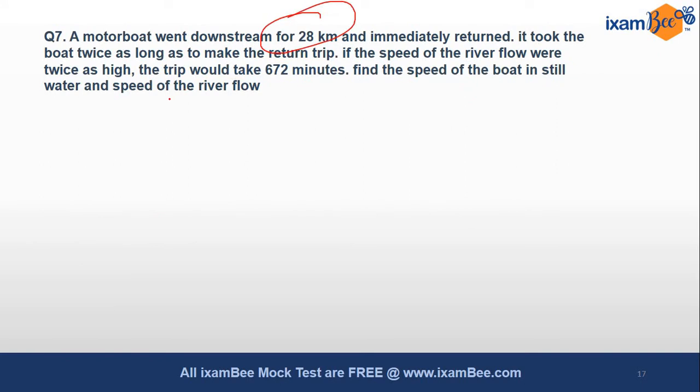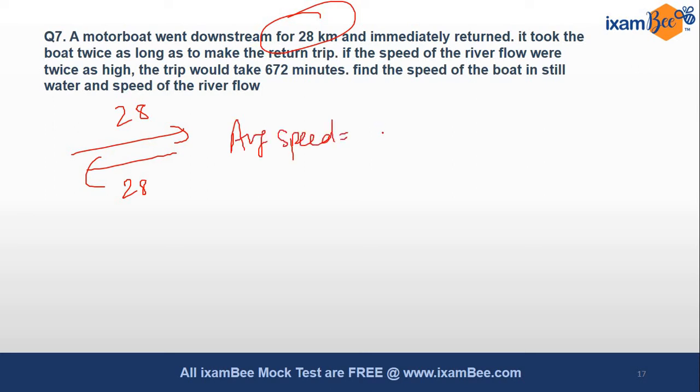Initially, when the boat was covering 28 and then coming back, what was the average speed? We know the formula for it is (u square minus v square) by u. But it is also given that it took twice as long to come back.